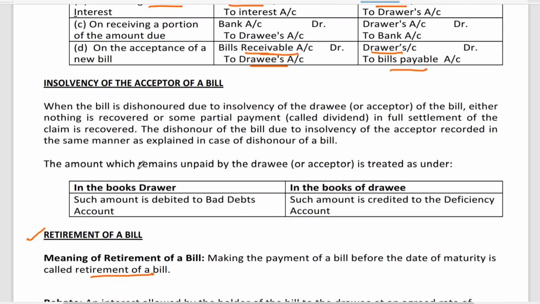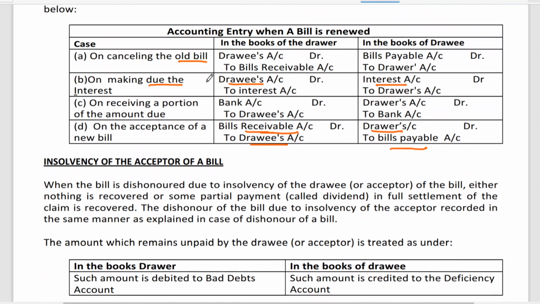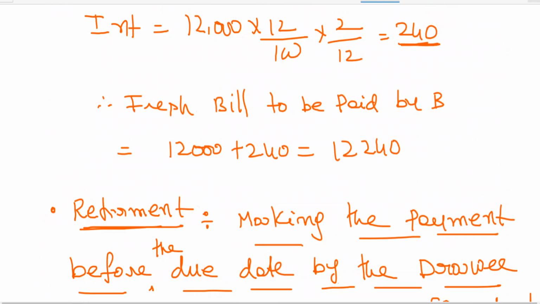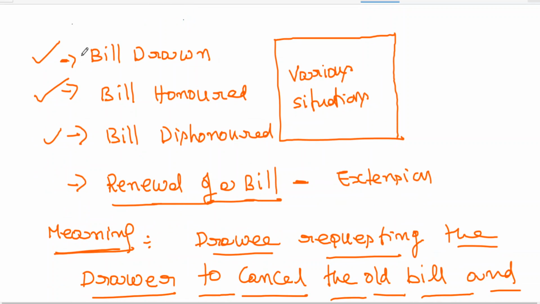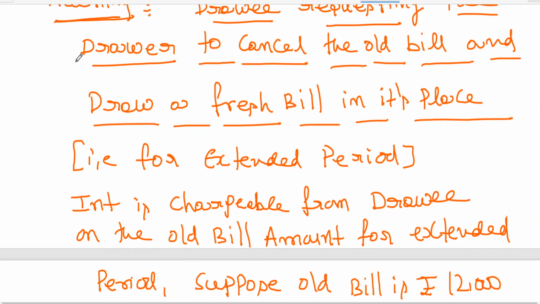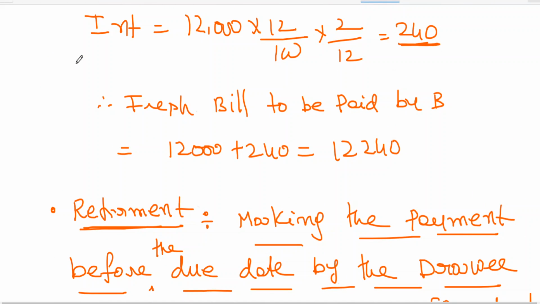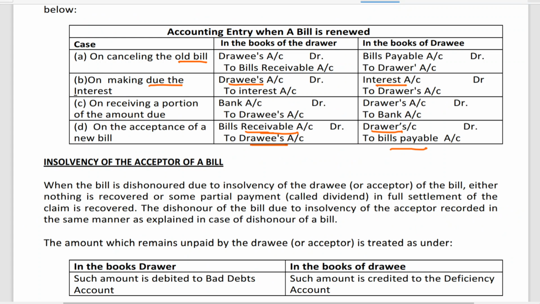Last point, insolvency. So far I have explained renewal of a bill, and in today's class we have also learned retirement of a bill. This is the last topic of the entire theory portion. Once the entry portion is completed, we can start working on the problems from the next class onwards.